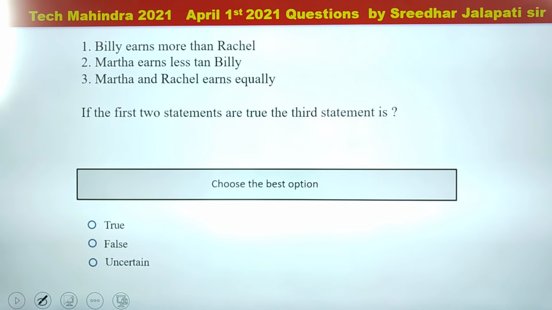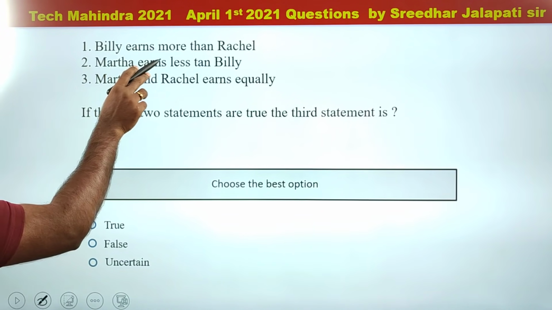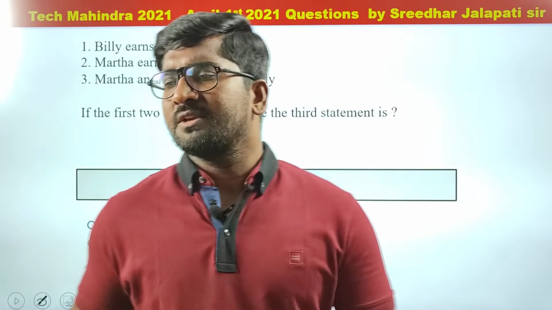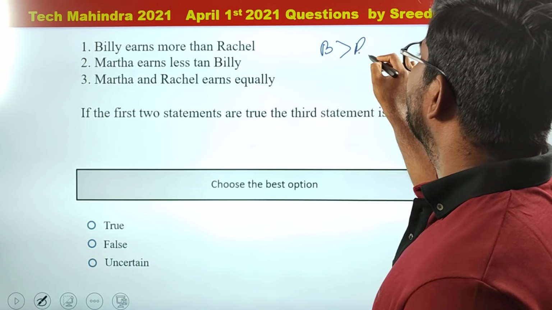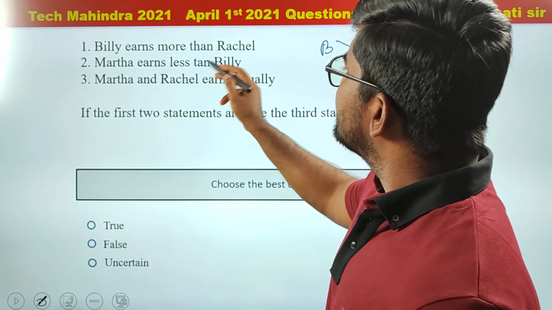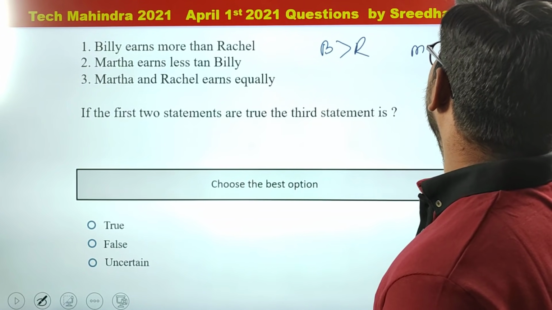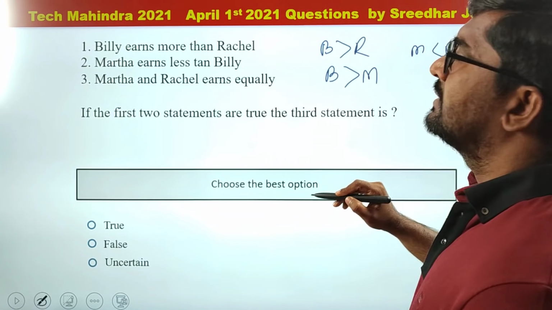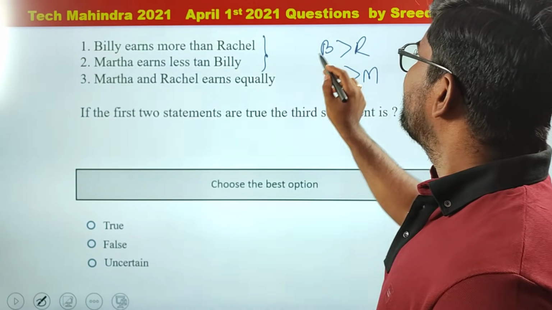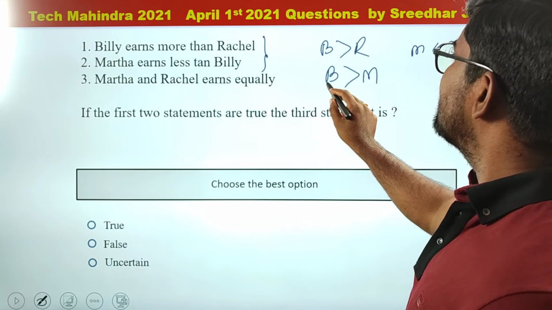Next question. Billy earns more than Rachel. Here it is given that Billy earns more than Rachel. So B greater than R. Martha earns less than Billy. Or I can write Billy earns more than Martha. So from these two, Billy earns more than Rachel, Billy earns more than Martha.